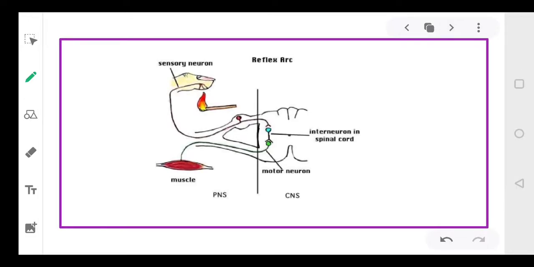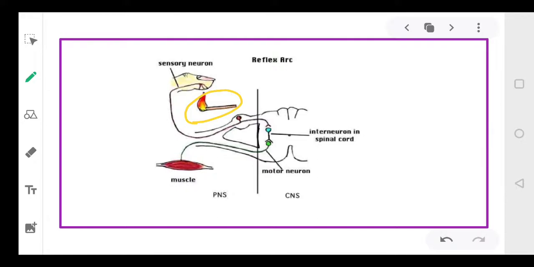Now suppose you're touching a hot object. Suddenly by chance your finger falls on a burning matchstick. So what will happen? You will experience pain, isn't it? You will feel a burning sensation. So what will you do? You will immediately remove your finger.